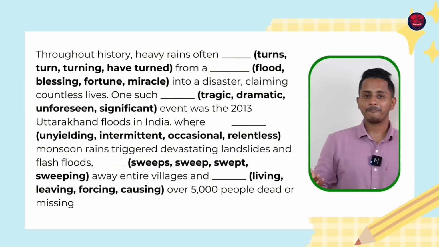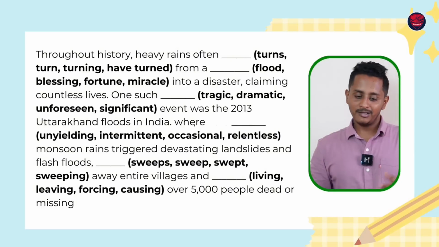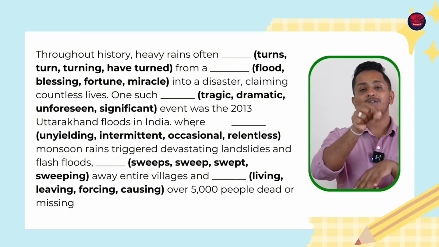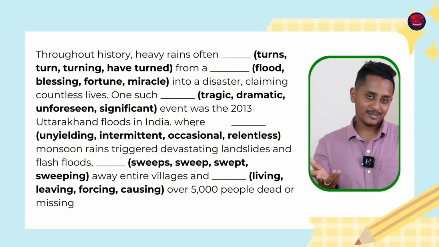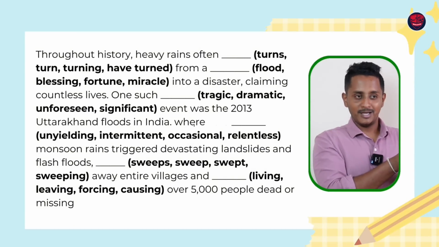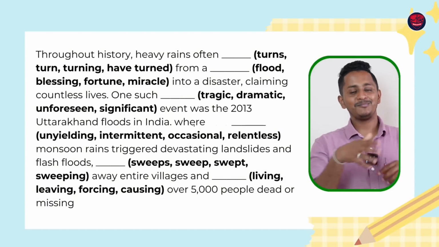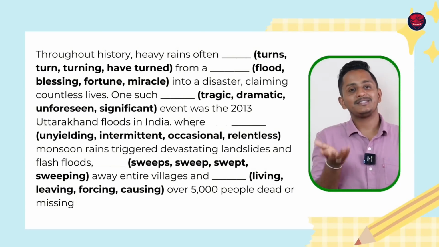Throughout history, heavy rains often turned. Past tense can fit in, but here you don't have past tense. If past tense is not there, go with present perfect tense. Present perfect tense and past tense, the only difference is both of them happen in the past. But past tense happens in the past and ends in the past. Present perfect tense happens in the past and has significance even today.